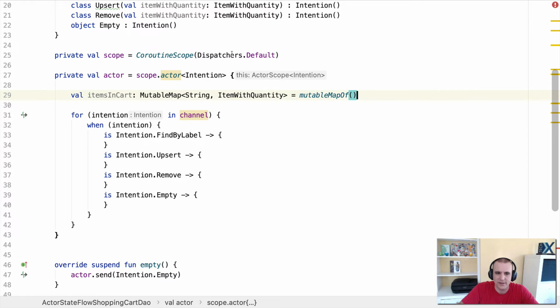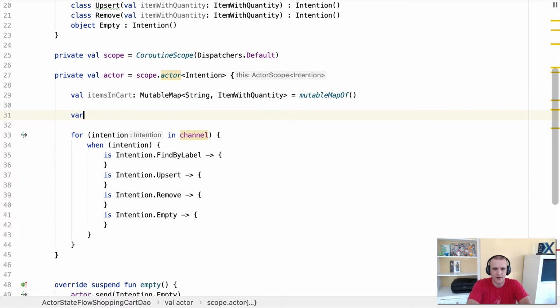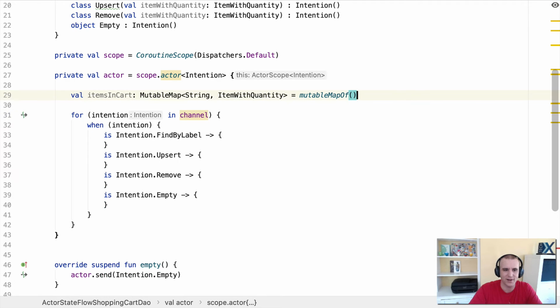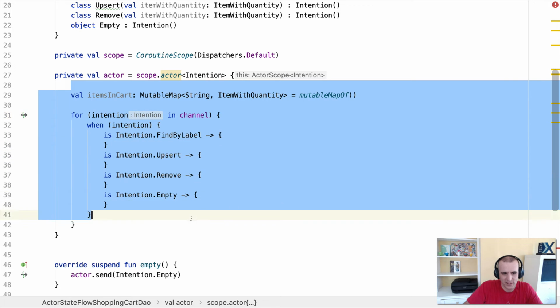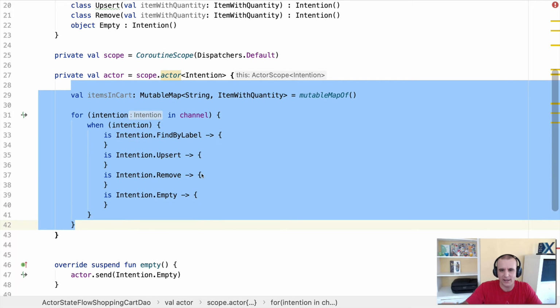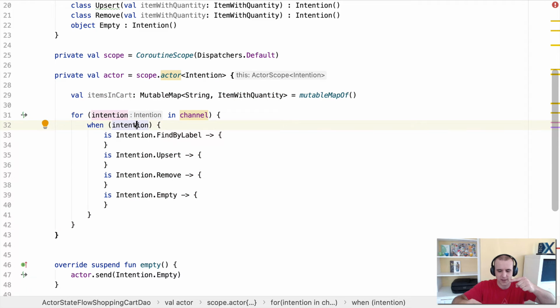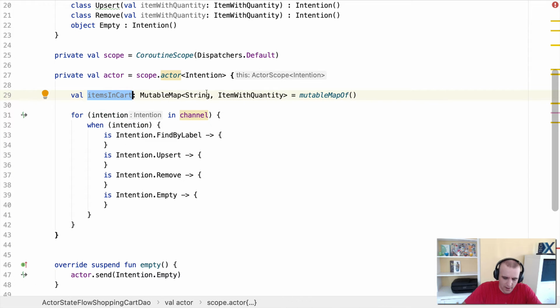Cool. So now we have this item in the cart. It's typically not great to have something mutable, but if it's inside something protected like this, it's fine. One of the things you can do, which is kind of nice, is you can actually write vars inside of here. With functional programming, you really shouldn't be doing this, but if you wanted to, you could use a var inside of an actor because the scope is only going to be within here. It's not going to be touched anywhere else, so it's going to be processed or interacted with in an imperative way. All right, so now we have this items in cart thing that we have backed.